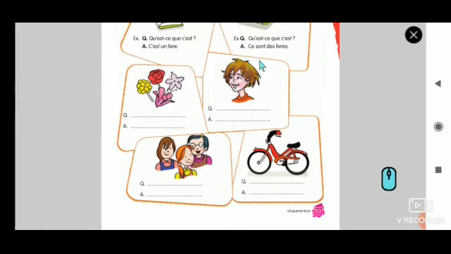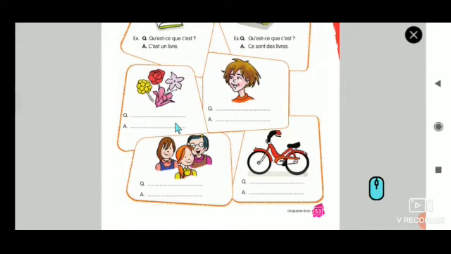Take this first 3, ce sont des. From this answer you can copy ce sont des. Now instead of livres you can write fleurs, F-L-E-U-R-S, ce sont des fleurs. So that will be the answer.